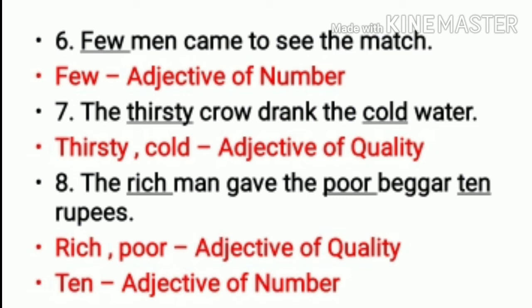Eighth one, the rich man gave the poor beggar 10 rupees. Now man and beggar, they both are nouns and even rupees. Now what kind of a man? Rich man. What kind of a beggar? Poor beggar. And so both of them, rich and poor, both will be adjective of quality. And how many rupees? 10 rupees. So this will be your adjective of number.